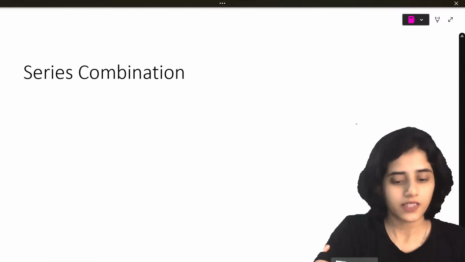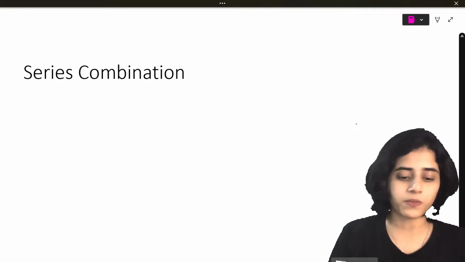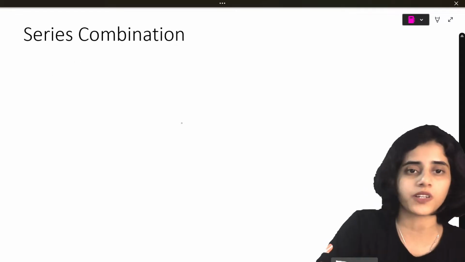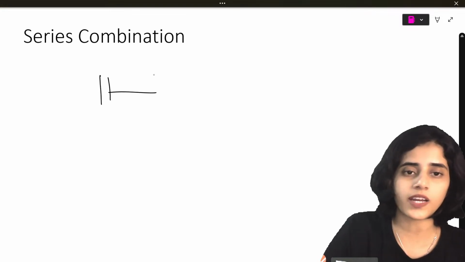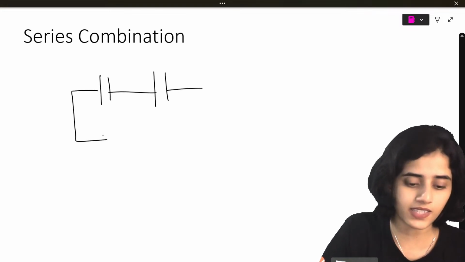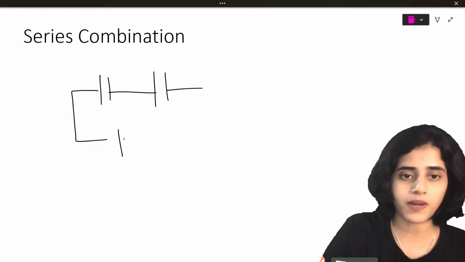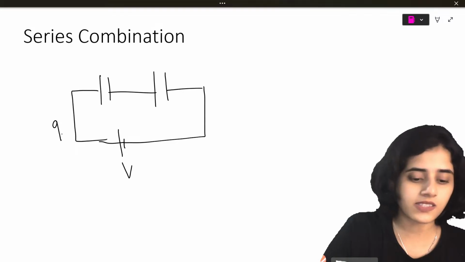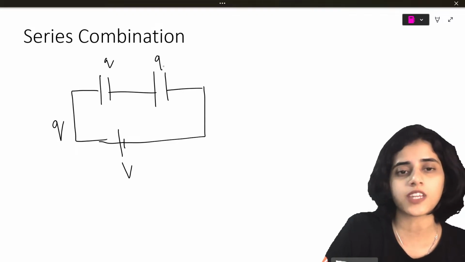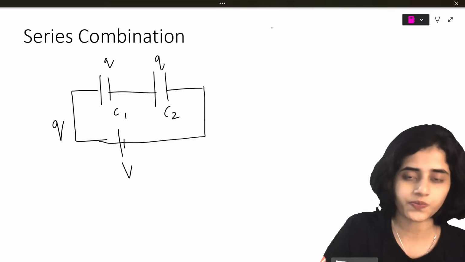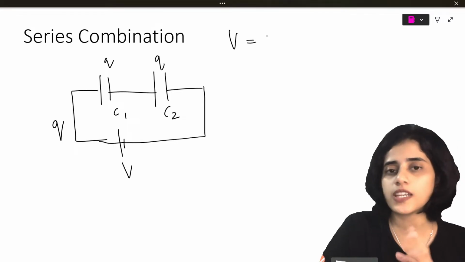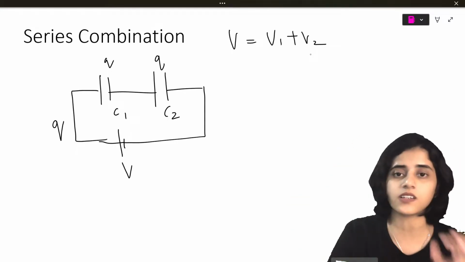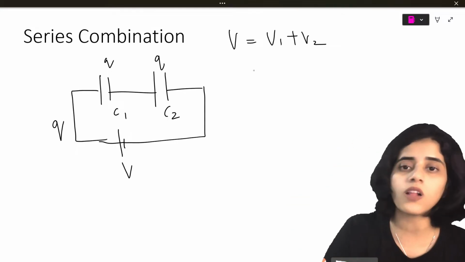Now we come to the last topic of the day, which is series and parallel combination. Very important. So in series, this is how you have capacitors in series. This is your battery. From the battery, the same charge reaches both capacitors C1 and C2. In a series circuit, voltage is shared between all the components.